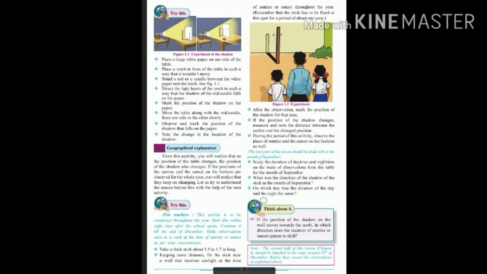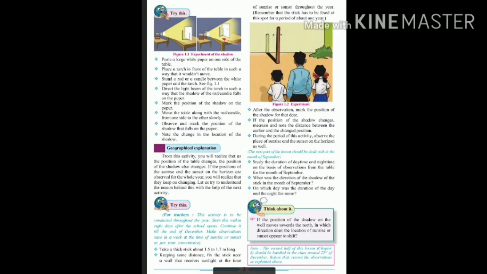Move the table along with the rod. You have to move the rod or candle along with the table from one side to the other slowly. Observe and mark the positions of the shadow that fall on the paper. Note the changes in the location of the shadow. What changes can you see in the shadow?